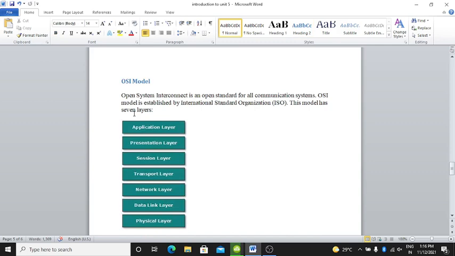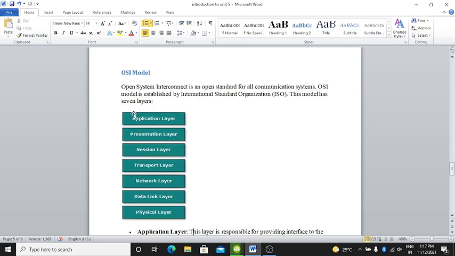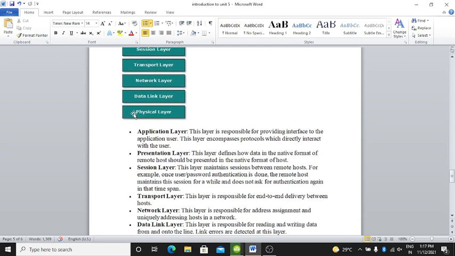Here is the OSI model. The Open Systems Interconnection is an open standard for all communication systems. The OSI model was established by the International Organization for Standardization. This model has 7 layers: application layer, presentation layer, session layer, transport layer, network layer, data link layer, and physical layer. Clear?